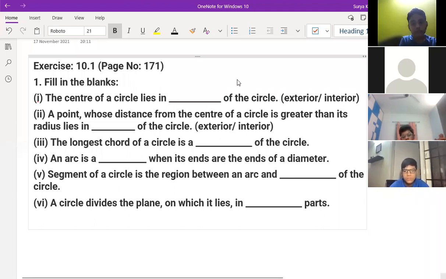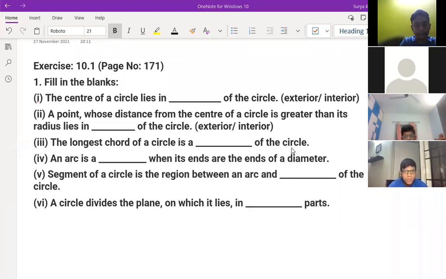So many answers have come. Priyanshu: exterior, diameter, interior. Write at least four, first, second, third, fourth, in the right way. Satvik, first one you have mentioned interior. Sir, I've written interior for the first, exterior for the second, and the third is diameter.